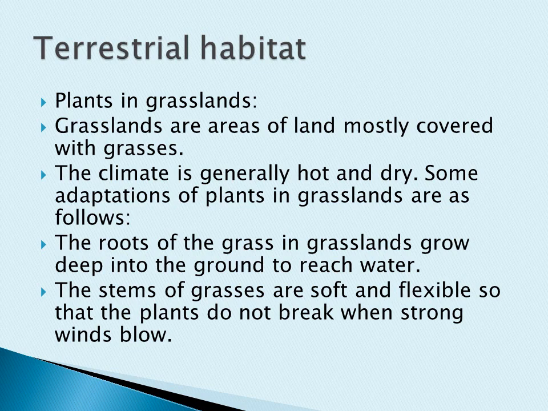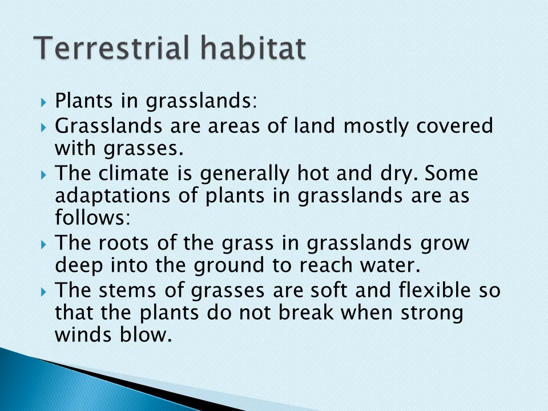Okay. So, what is a grassland? It is the area of the land. It is mostly covered with the grasses. So, if you go to the grassland, you can see most places are fully covered with grasses. How will the climate be? The climate is very hot and dry. Okay, it will be very hot, and if you see the plants, they will be very dry because water is very less in that area.